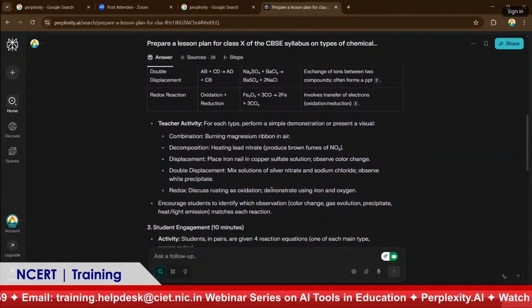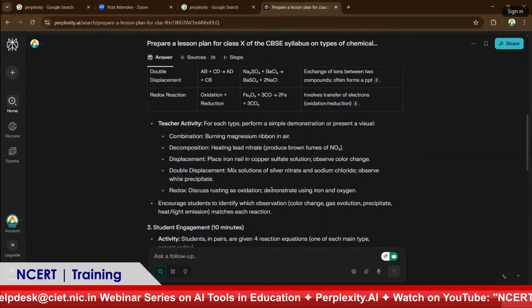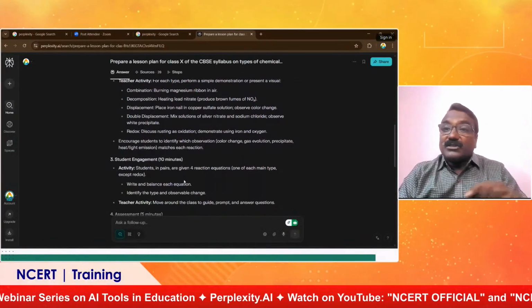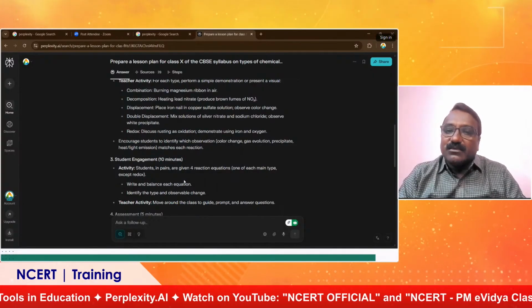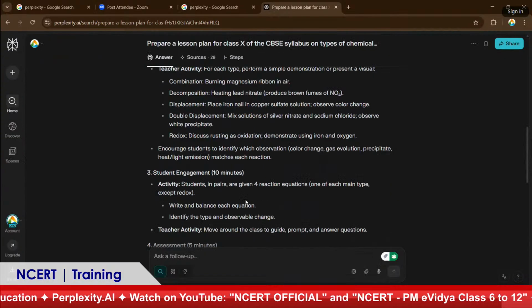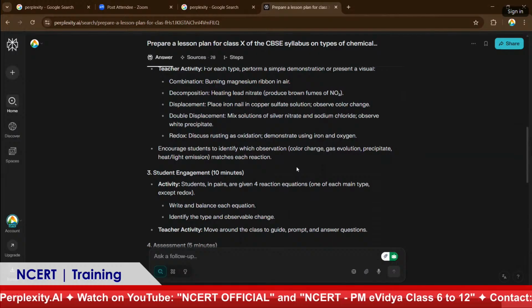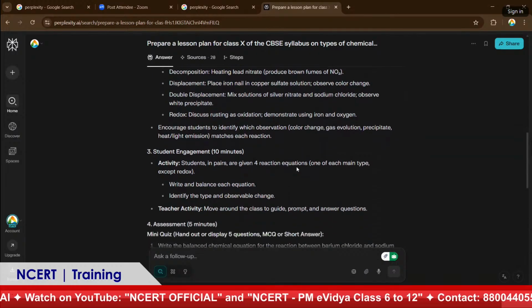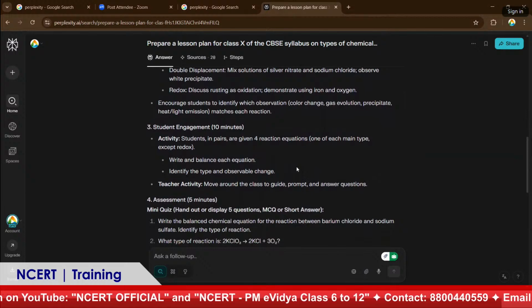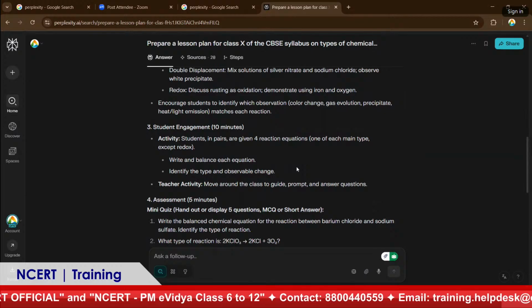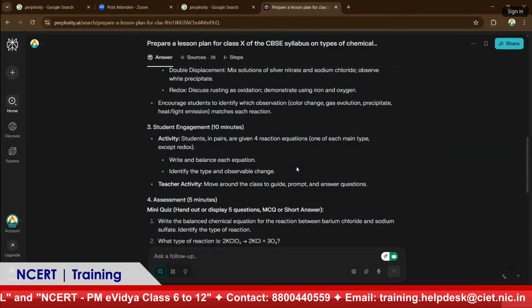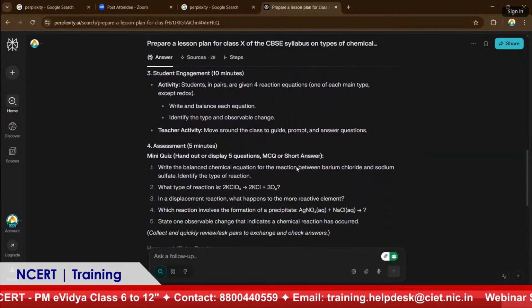I asked this model to have a teacher activity for each type. So it taught about combination, decomposition. Of course, these are part of this. It also gave that students should be encouraged to identify observations: color change, gas evolution, precipitation. While performing this activity, these are the things you need to ask your students. And for student engagement, I said the student is the main part of the lesson. So it will ask you to write the balanced form of each equation, identify the type and observe the change.